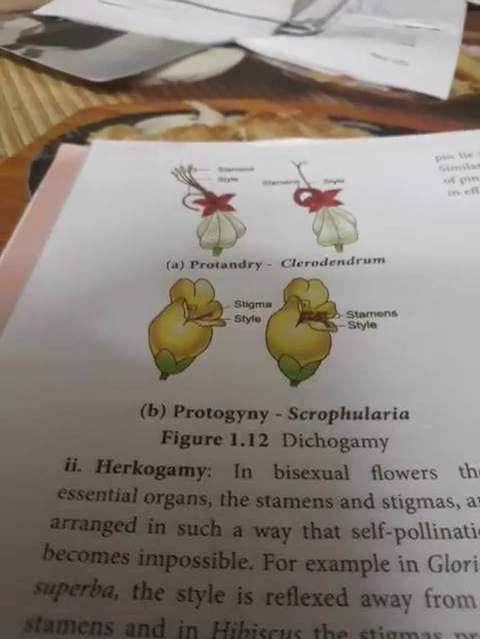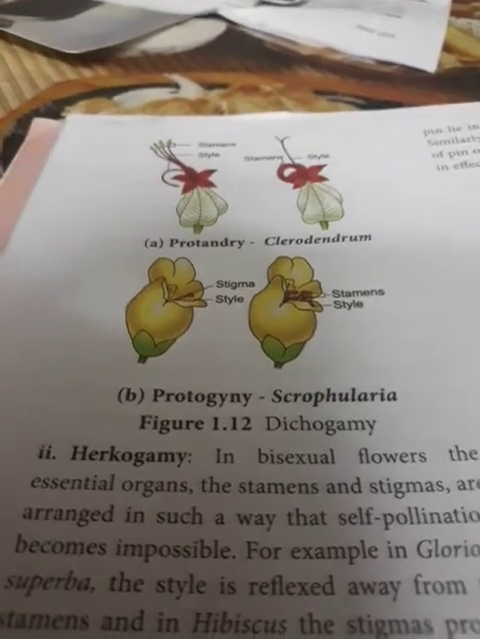One example we know, hibiscus. Stamens are located below the stigmas. So there is no chance of pollinating the stigmas by the anthers because their position is different. So in this case, it is called herkogamy.